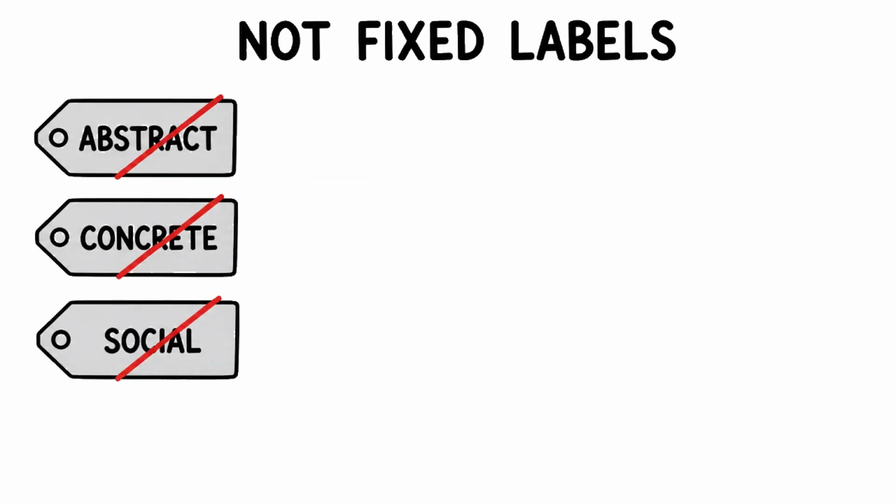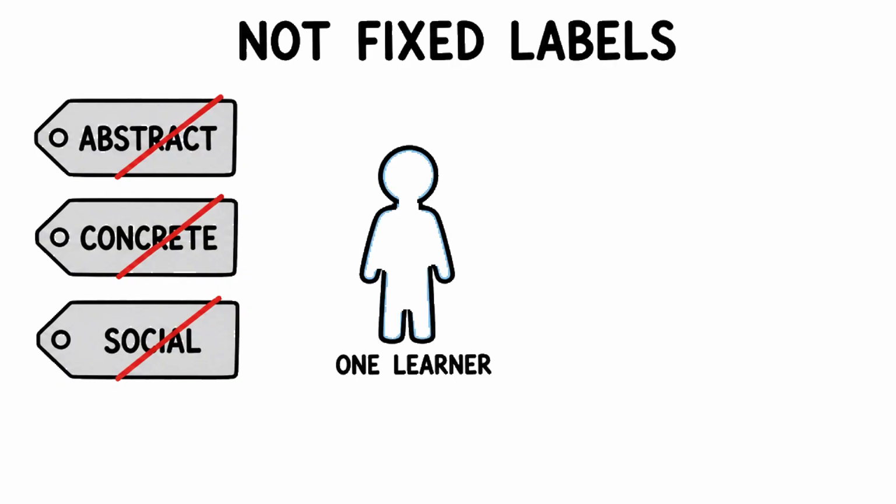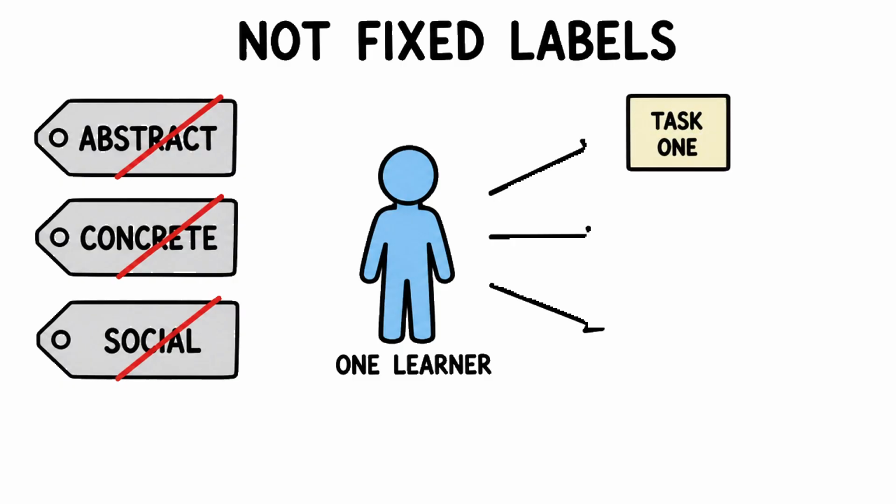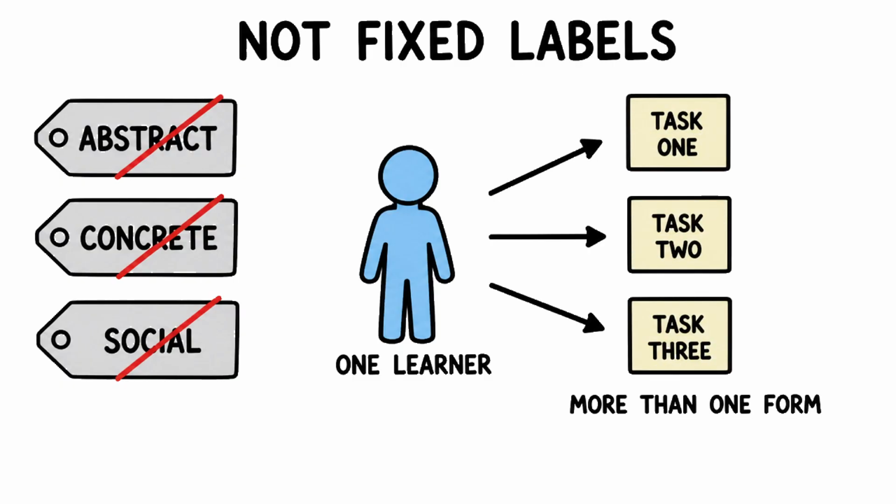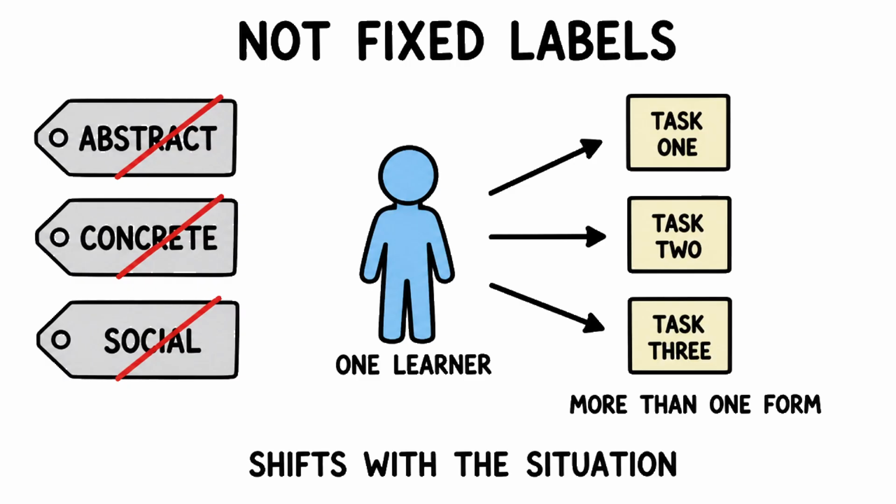These 3 forms are not fixed labels. A learner is not permanently abstract, concrete, or social. Depending on the task, one learner may show more than one form. Intellectual ability shifts with the situation.